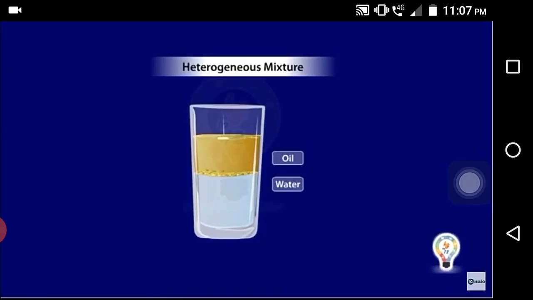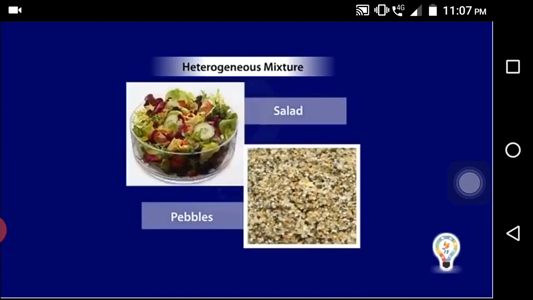We have oil and water in the glass, and we try to mix the oil. The oil cannot mix with the water. Other examples of heterogeneous mixtures are sand in water and mud in water.